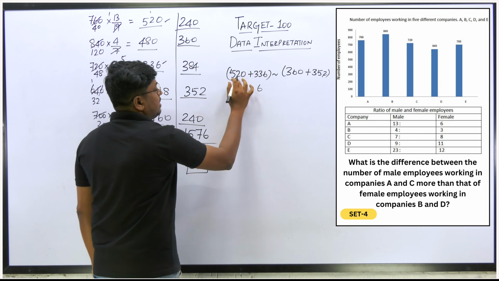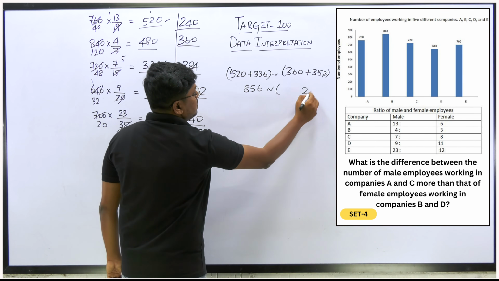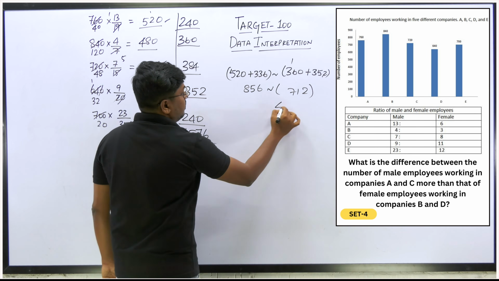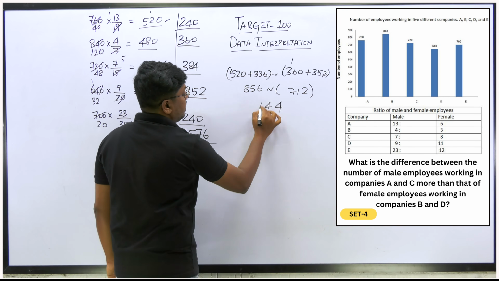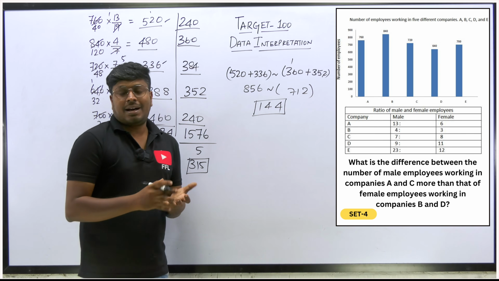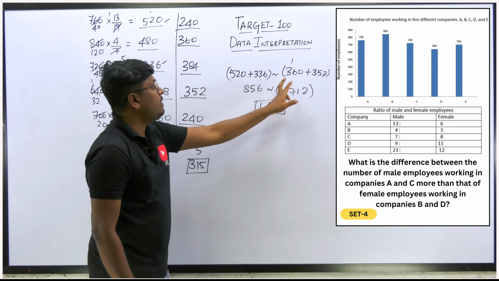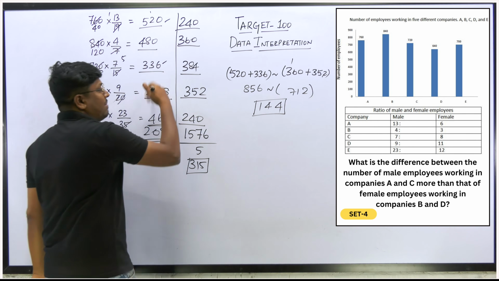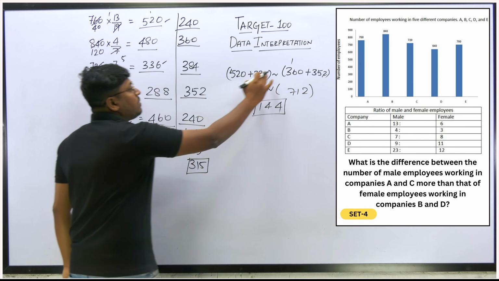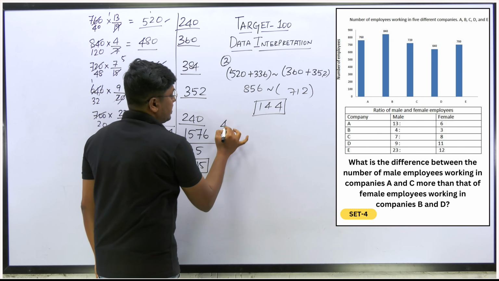So 6 here, 3 plus 5, 8, 56. So 2, 11, 1, 6 and 7. So 7, 12, 4 times here. So 5 and 4, 144. So 144 is the difference. Just see, it is very easy, because our target is to find only the difference. So difference of the male of two companies, female of two companies. We have already found male and females, right? So once you find these values, solving all the remaining questions in the DA is simple. So this will be the answer for question number 3.